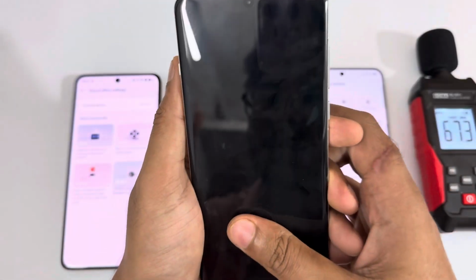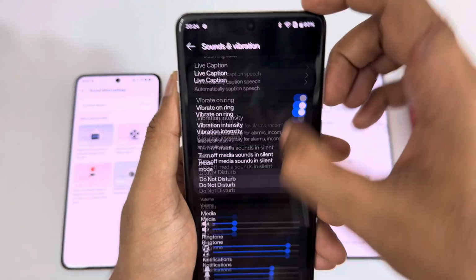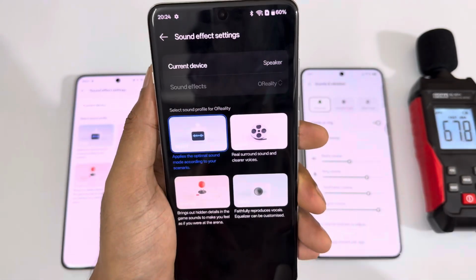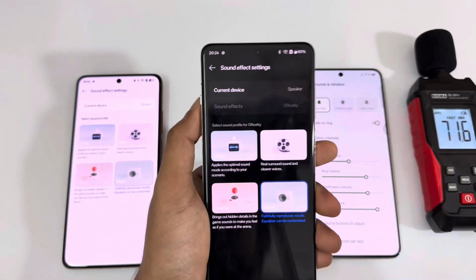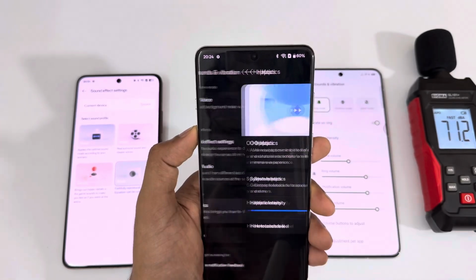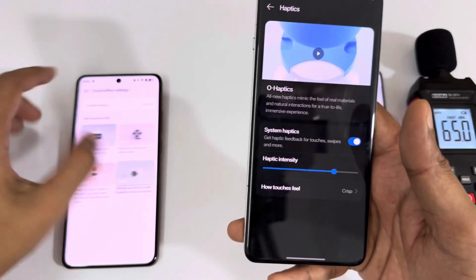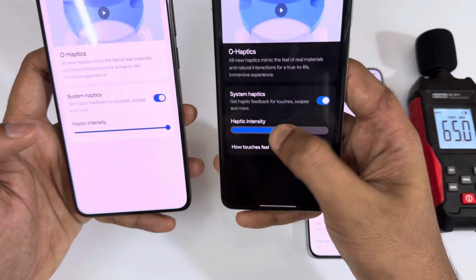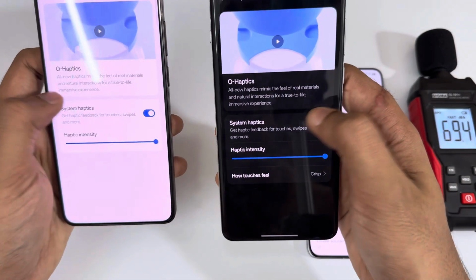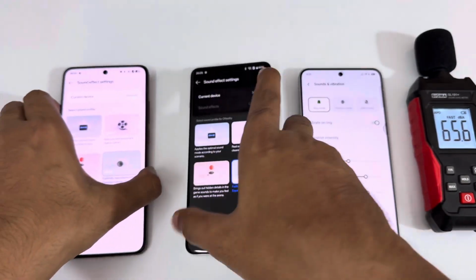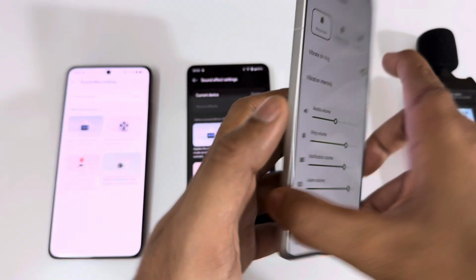Next is the OnePlus 13. We have the basic settings, and then the same clear voice mode, and then the sound effect settings. The same thing is also available for the OnePlus. Apart from that, we have the same set of haptics, the same thing which you've seen. So both are the same in this, and the haptics are the same for both of them. And next is the iQOO, which might be a bit different.